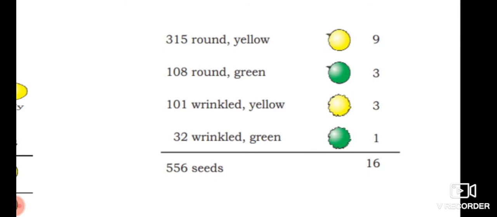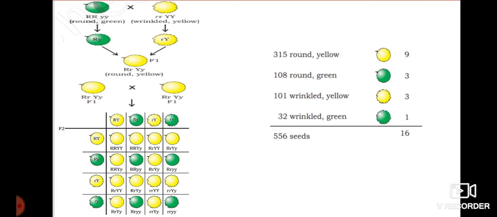Whereas if we take only a single characteristic, we will be having the ratio 3 is to 1. Thus we will be having the ratio according to Mendel's peas. In the F1 progeny, we will be having 3 is to 1 ratio, whereas in the 2 characteristics, we will be having the ratio 9 is to 3 is to 3 is to 1.